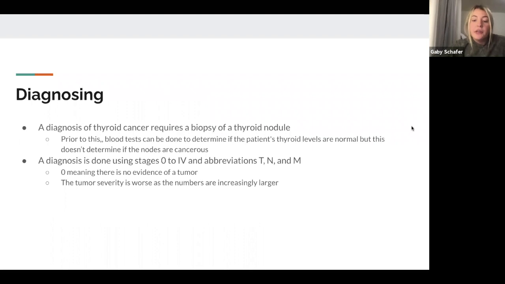To diagnose thyroid cancer, a biopsy of a node is required. Prior to performing a biopsy, blood work can be done to test the thyroid secretory state, which can be used to measure the level of thyroid hormones, although it is only sufficient in determining if the thyroid is functioning properly.